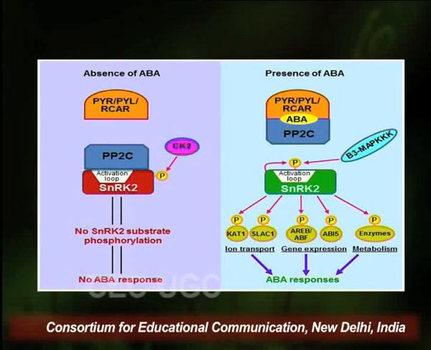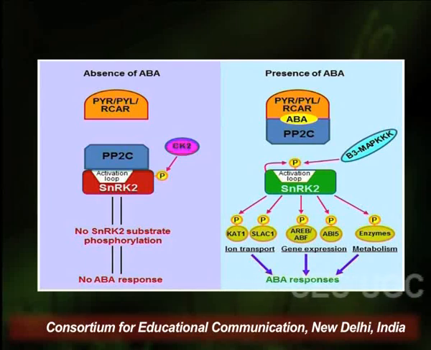So here you can see how abscisic acid exhibits its effect. Under the non-stress condition or under the absence of abscisic acid, the receptors are not bound to abscisic acid, the receptors are free. And when receptors are free, the protein phosphatase, that is PP2C, binds to SnRK2, that is protein kinase 2.